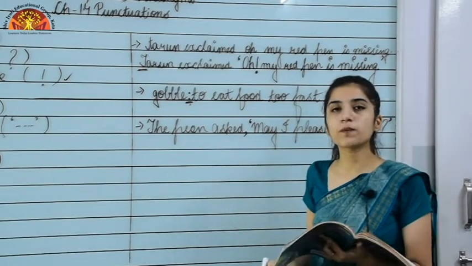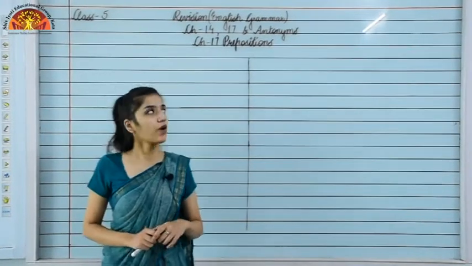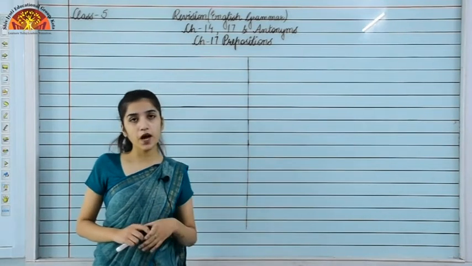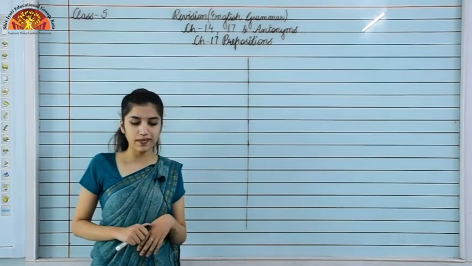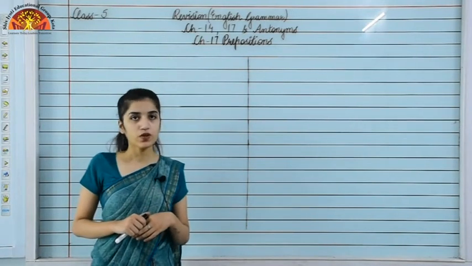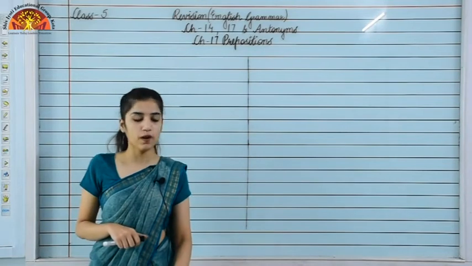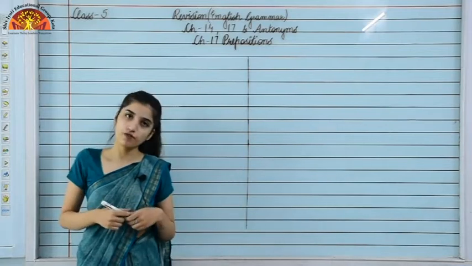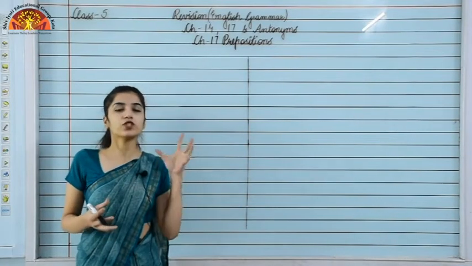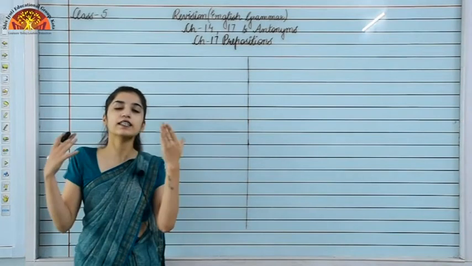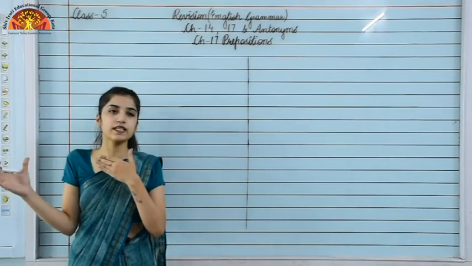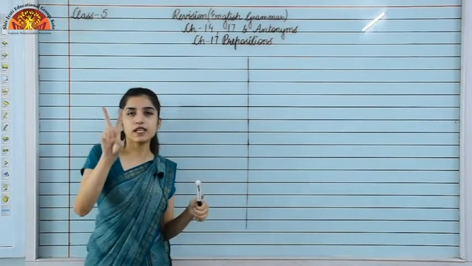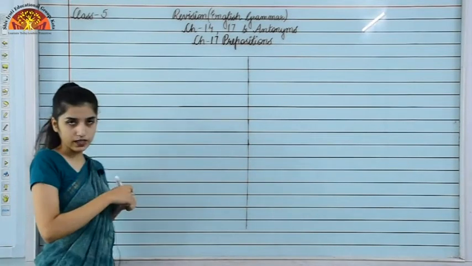Now we will revise chapter number 17, that is prepositions. So what are prepositions? You can find it on page number 96 of your grammar book. So what is a preposition? It connects a noun or a pronoun with the other parts of a sentence. The words that connect a noun or a pronoun with the other part of the sentence are prepositions. We will be studying two types of prepositions. What are they? Let's see.